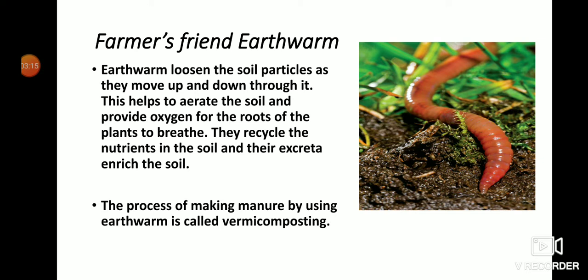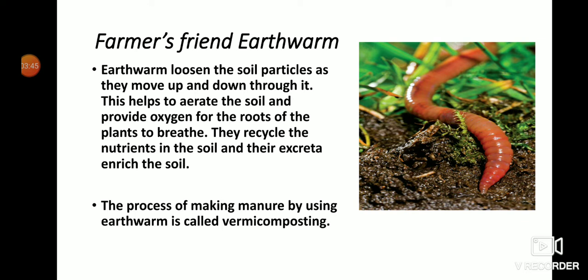So when they recycle the nutrients in the soil, what is the meaning of that? Whenever earthworms move through the soil, they eat waste material, and their urine and stool enrich the soil, which is nutrient rich and makes the soil fertile. For this, earthworm is called the farmer's friend.